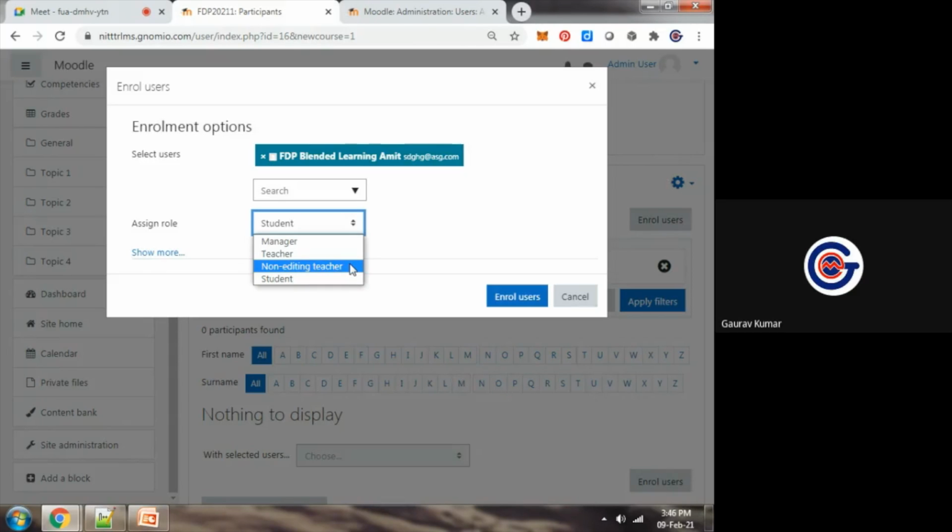You might have seen in many higher educational institutes there is one special designation with the name teaching assistant. A teaching assistant can upload the assignment, the quiz, the attendance, but cannot evaluate the quiz.